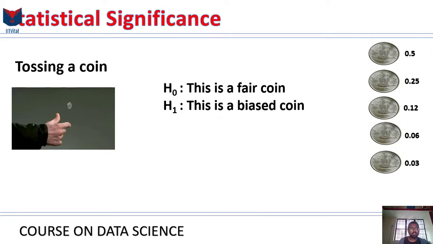A coin is tossed again, and this time it gets what? Tails again. I know you are probably expecting heads, but now it's tails again. What do you think is going on here? How do you feel about this coin? Do you feel that it's still a fair coin? Do you feel that our assumption that it's a fair coin is correct, or do you feel uneasy about that assumption? Do you feel that something might be suspicious here?